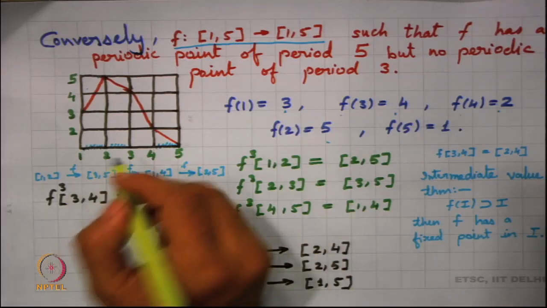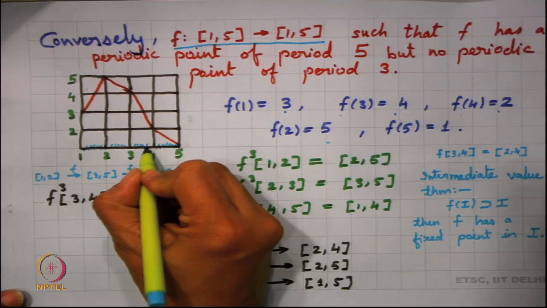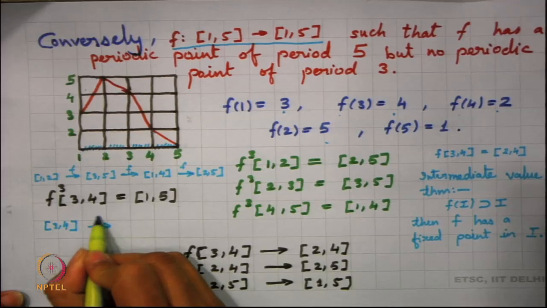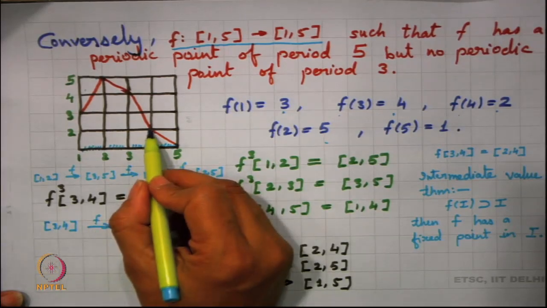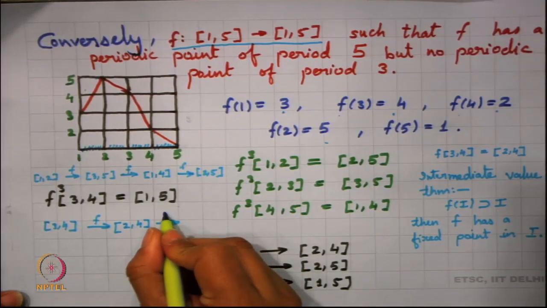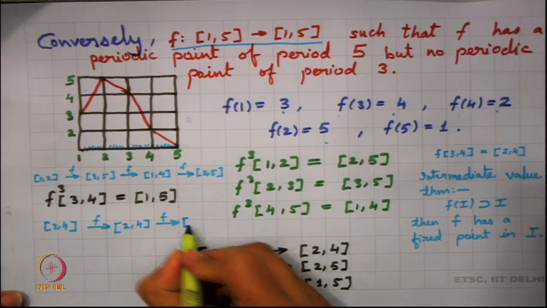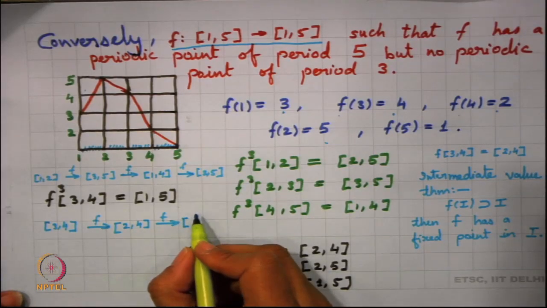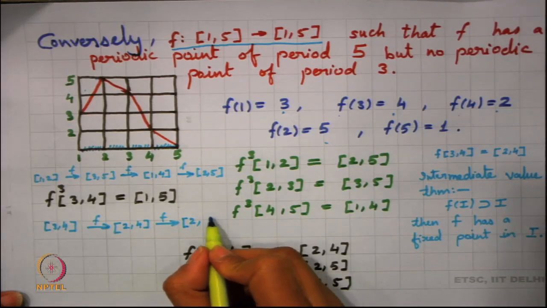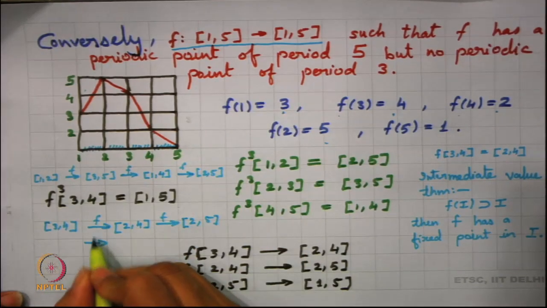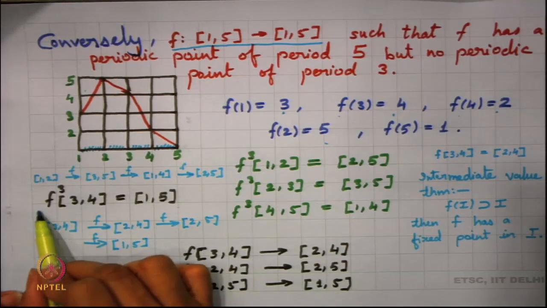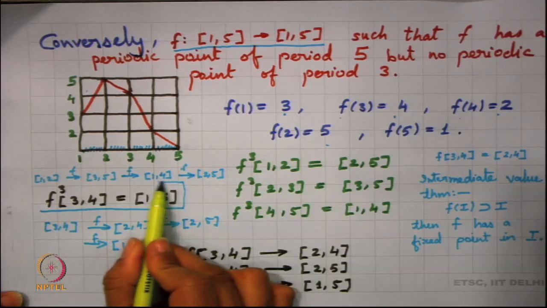Now, what happens to the interval [3, 4]? So, let us look into [3, 4]. We know where [3, 4] is being mapped to. So, [3, 4] under f, where is it mapped to? It is mapped to [2, 4]. Where is [2, 4] being mapped to under f? [2, 5]. And where is [2, 5] being mapped to under f? It is mapped to [1, 5]. So, what we have is that f cube maps [3, 4] to [1, 5].